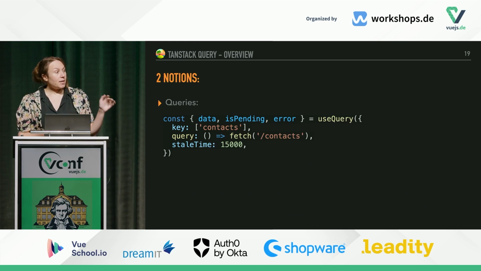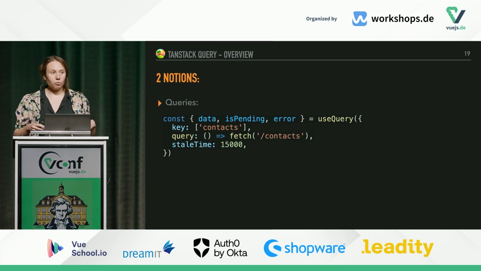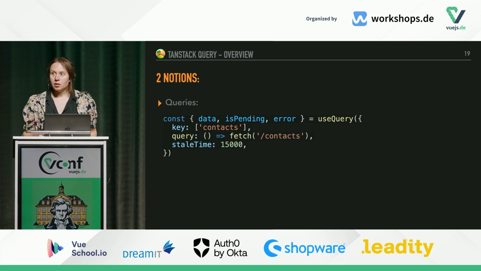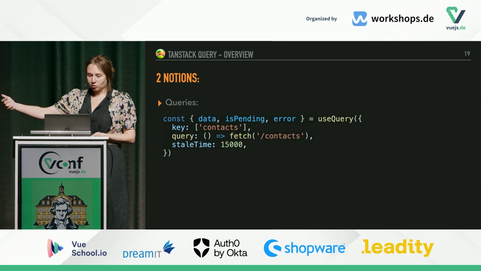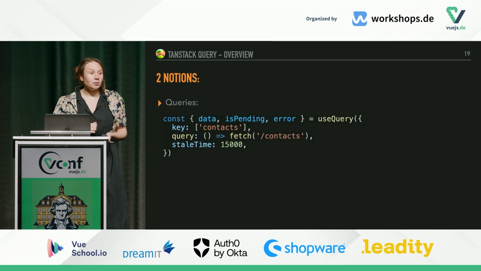The query is the actual way of fetching the data, because, of course, Pinia Colada is not fetching the data for you, it's on top of that. So you will have to pass the actual function which is fetching the data. Here I'm using fetch, for example. And then you have a couple of options.